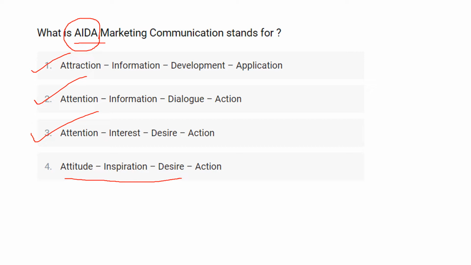So AIDA was developed in the year 1898 and the full form for the same is attention, interest, desire and action.